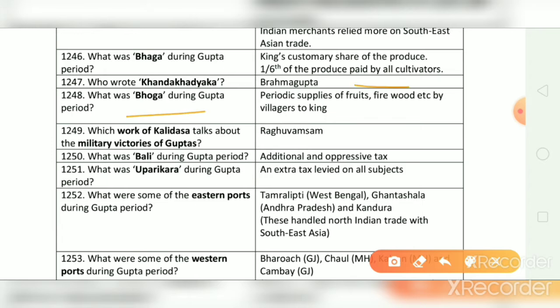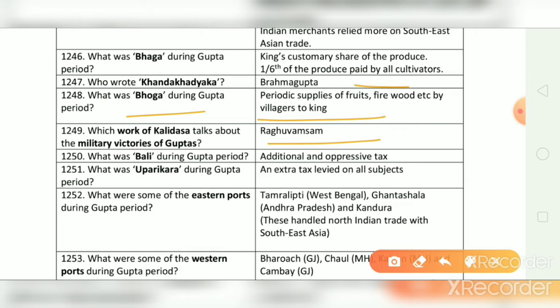What was Bhoga during Gupta period? And the correct answer is periodic supplies of fruits, firewood, etc. by villagers to king. Which work of Kalidasa talks about the military victories of Guptas? And the correct answer is Raghuvamsam.